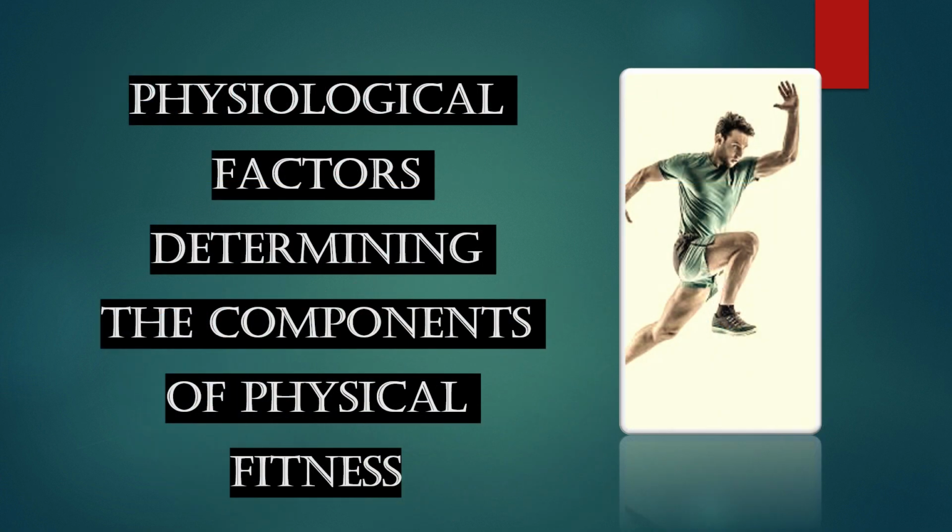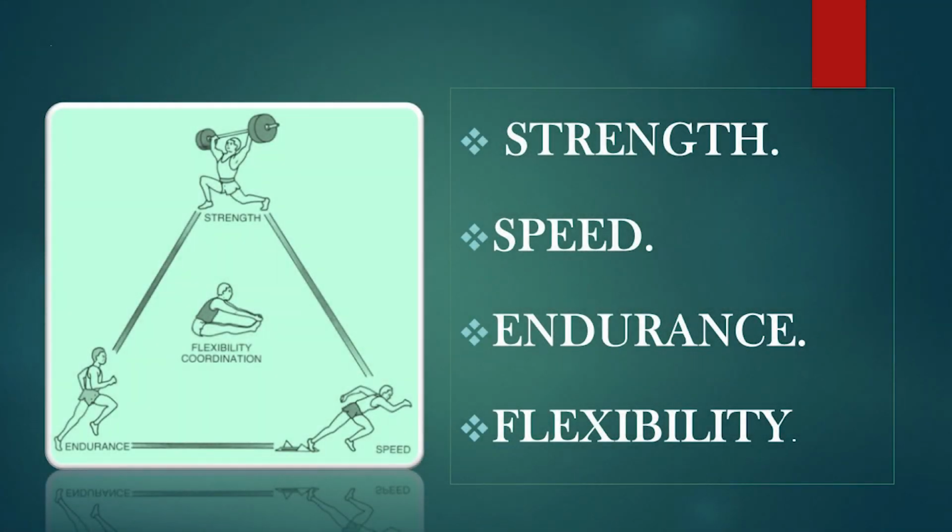Okay. Children, today we will discuss only one topic, that is physiological factors determining the components of physical fitness. We have already studied the components of physical fitness in 11th class, right? So let's recall it. Children, there are mainly 4 components of physical fitness. First one is muscular strength, then speed, then muscular endurance, and the last one is flexibility. So we will go one by one, okay?